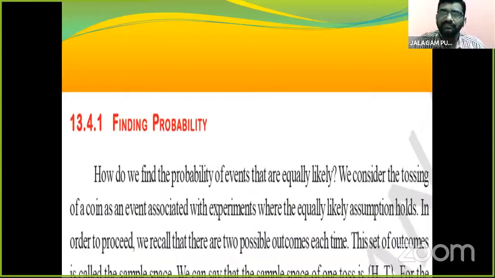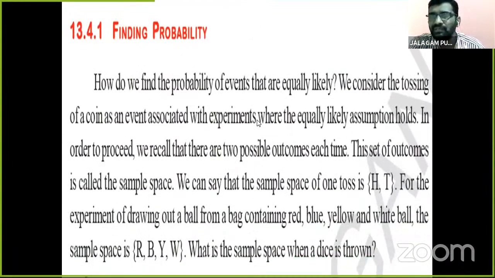So children, here once again I will try to explain how to find probability. How do we find the probability of events that are equally likely? We consider the tossing of a coin as an event associated with experiments where the equally likely assumption holds.